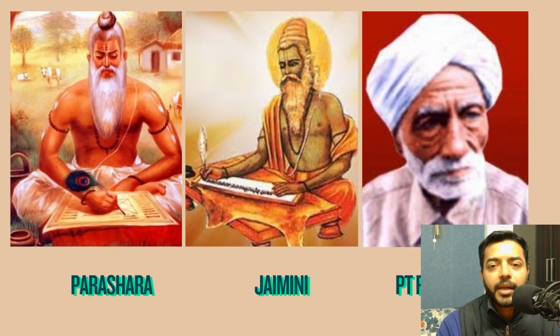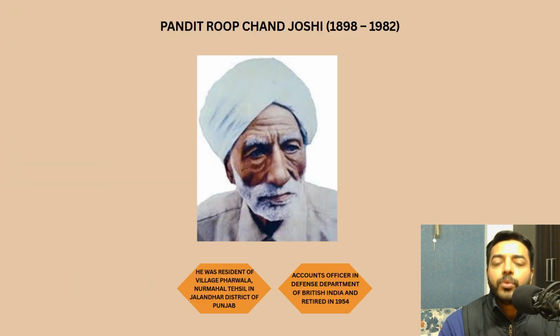Now, we know there is a Parashara system of astrology which was invented by Parashara himself. He was a sage and he lived thousands of years ago. Similarly, Gemini system of astrology was started and practiced by Gemini, and he was also a sage and he lived thousands of years ago. But the Lal Kitab system of astrology originated from Pandit Roopchand Joshi, and Pandit Roopchand Joshi was born in 1898 and he continued to live till 1982.